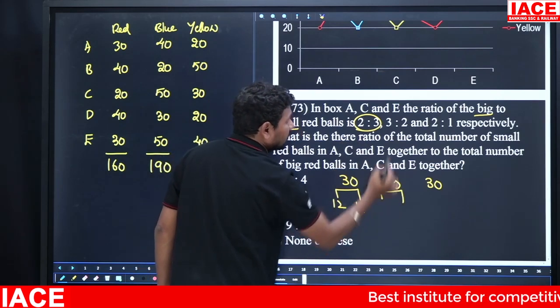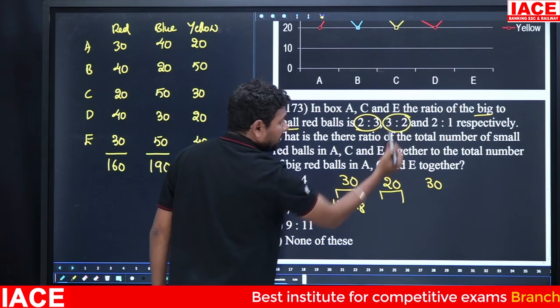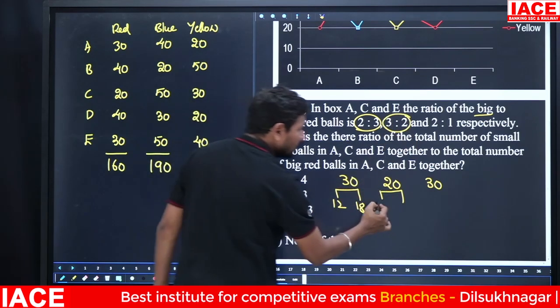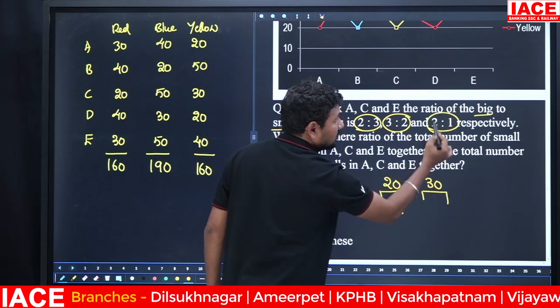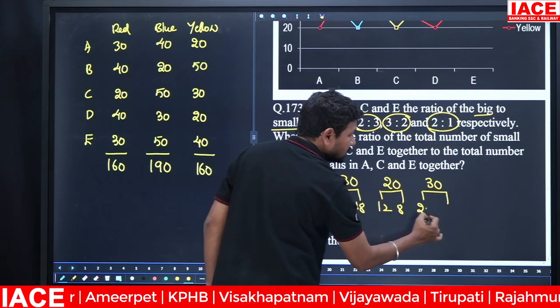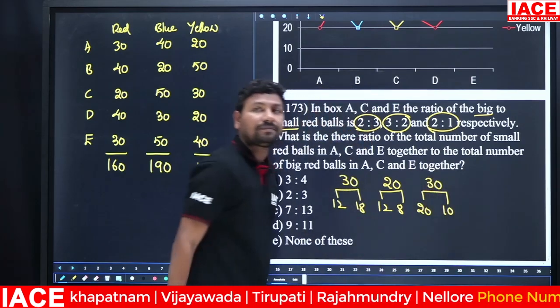Then same thing here, 3:2. 3 plus 2 is equal to 5 parts. 5 parts is equal to 20, which means 1 part is equal to 4. 4 3s are 12, 4 2s are 8. Next, same thing here. 2 plus 1 is equal to 3 parts. 3 parts is equal to 30, which means 2 parts is equal to 20, and 1 part is equal to 10.